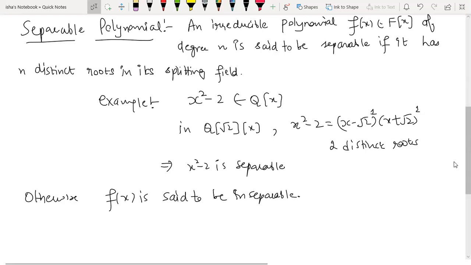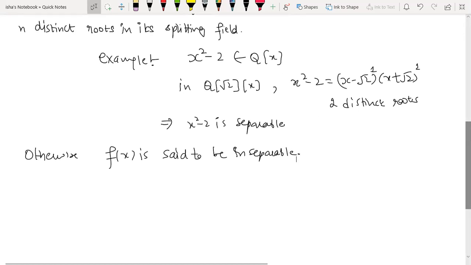Okay, so this is the definition which I have given you for an irreducible polynomial. Given a polynomial, if it is irreducible, then you know how to check whether it is separable or not. But if I give you a polynomial which is not irreducible, how do we know whether that is separable or not? For that, the definition continues.